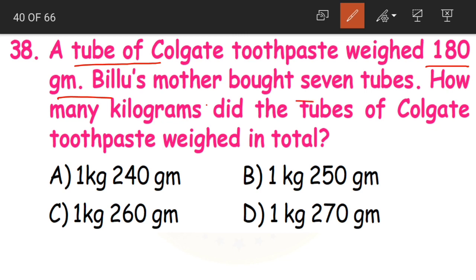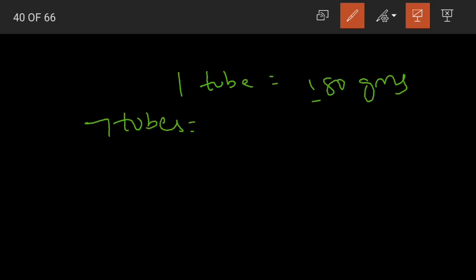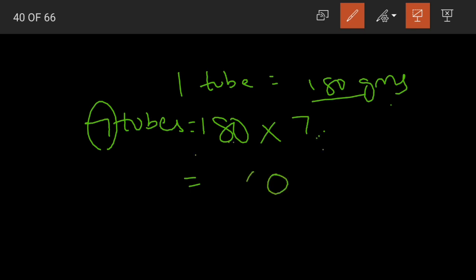And what did Bilu's mother do? She bought 7 such tubes. One tube is equal to 180 grams. Bilu's mom bought 7 tubes. Now what will be the weight of these 7 tubes of toothpaste, children? Yes, we need to multiply 180 by the number of tubes, that is 7. Understood? 180 into 7. 7 zeros are 0. 7 eights are 56, 5 carried. 7 ones are 7 plus 5, 12. Understood, children?